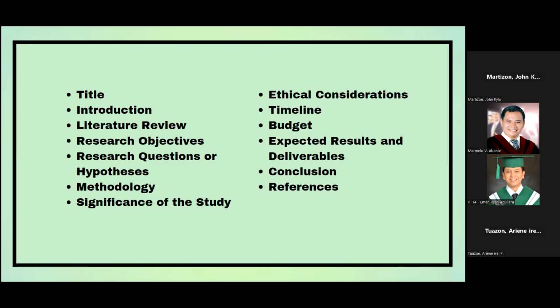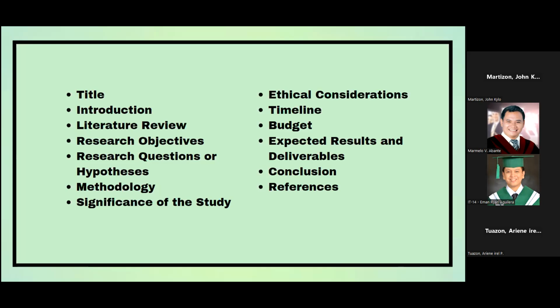The next one will be the literature review, which will summarize relevant literature and previous research on the topic and also identify gaps or limitations in existing knowledge that your research aims to address, and comes up with research objectives.